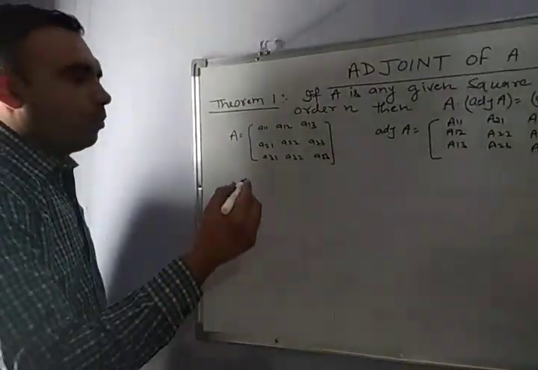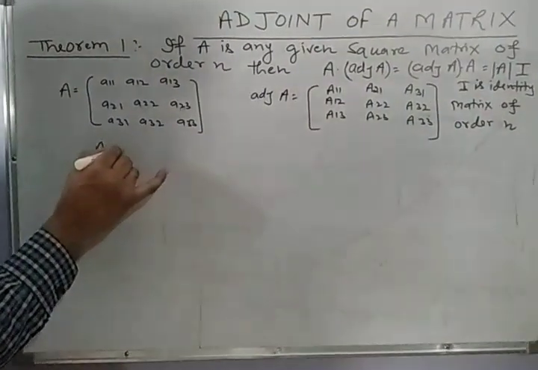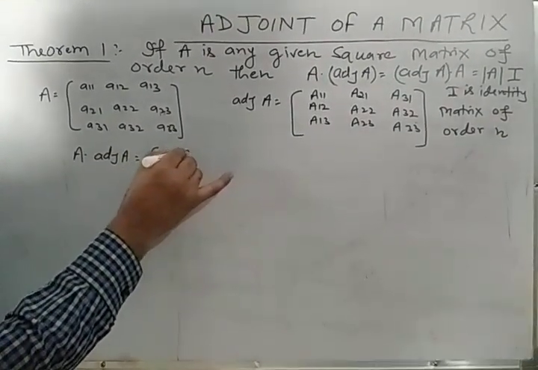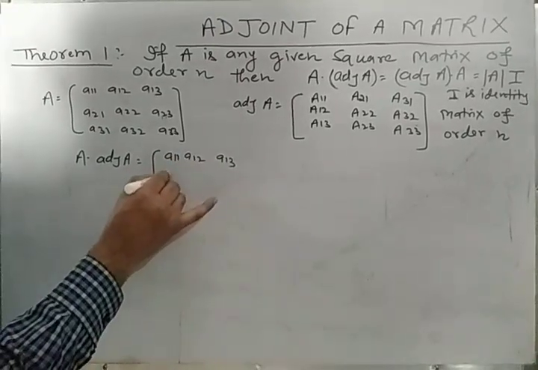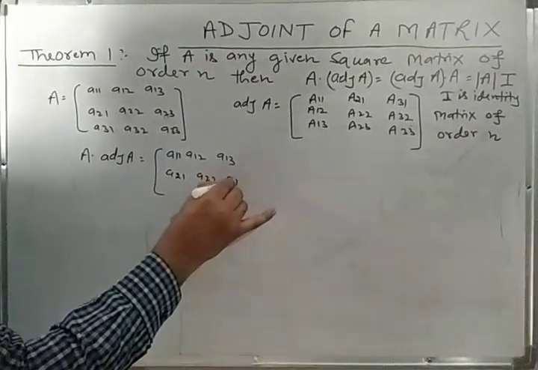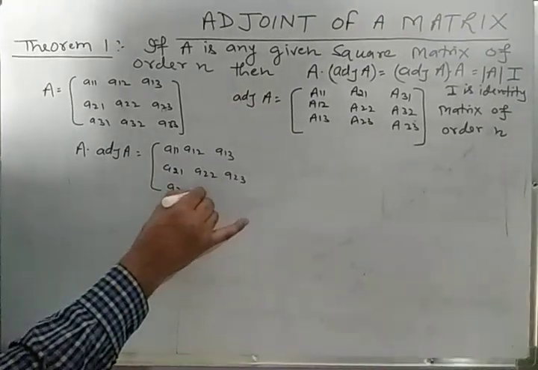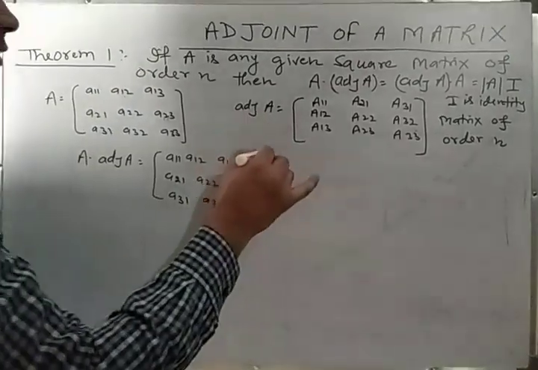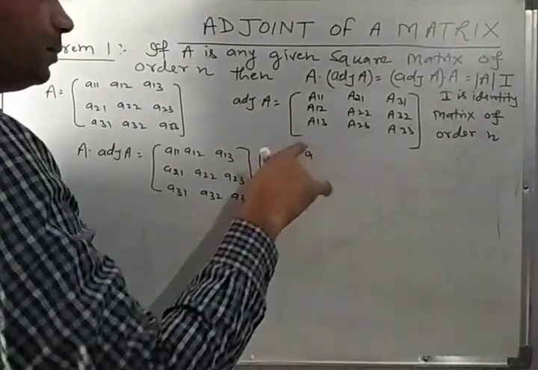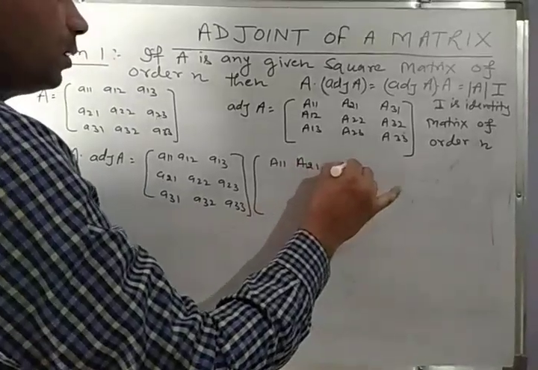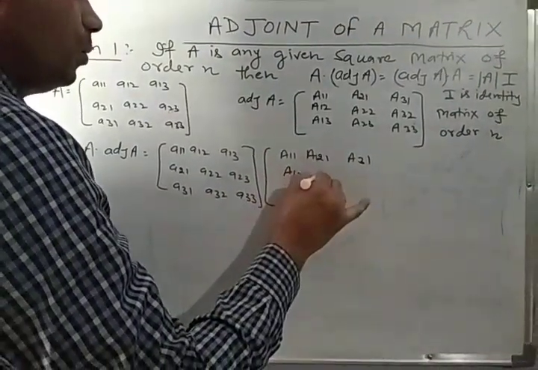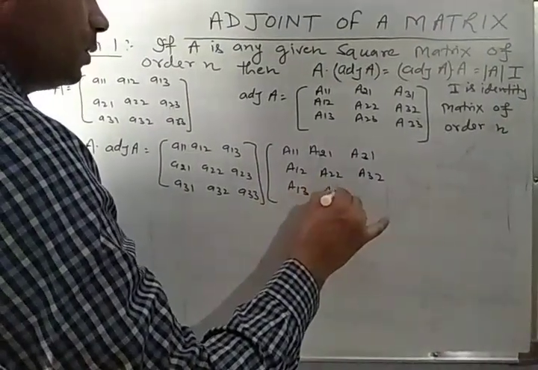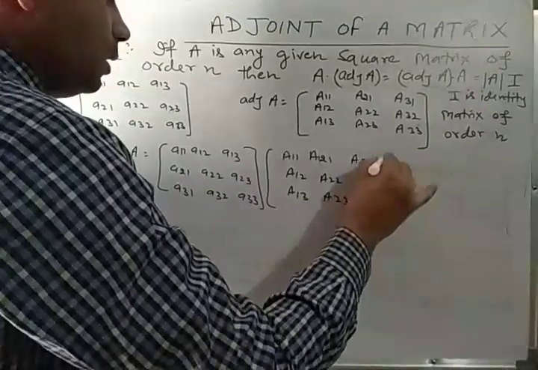Now we find the product of A into adjoint of A, that is A with its adjoint.